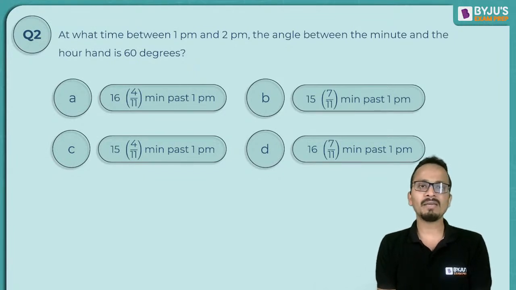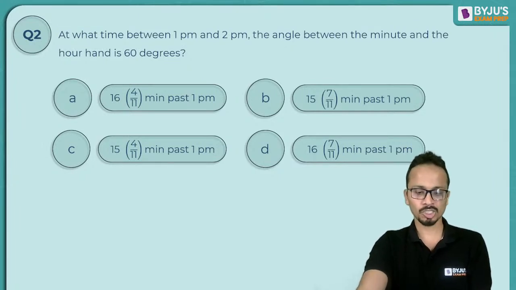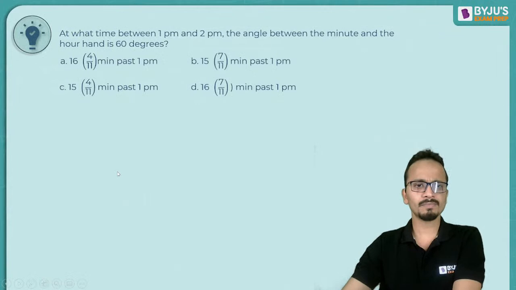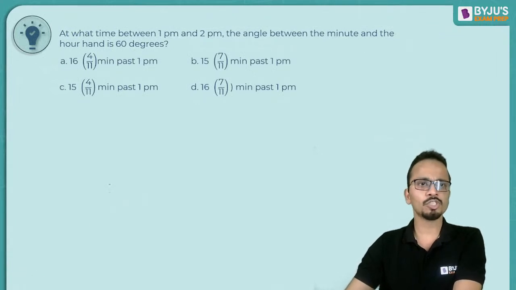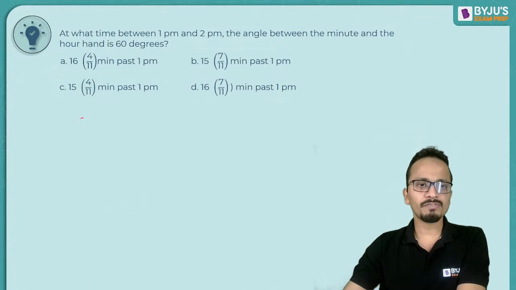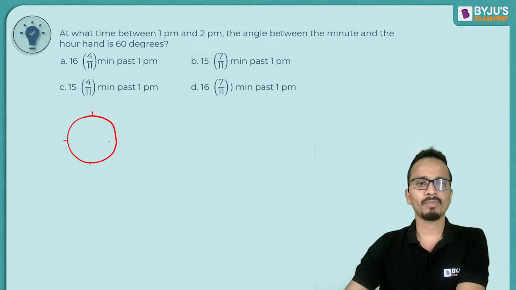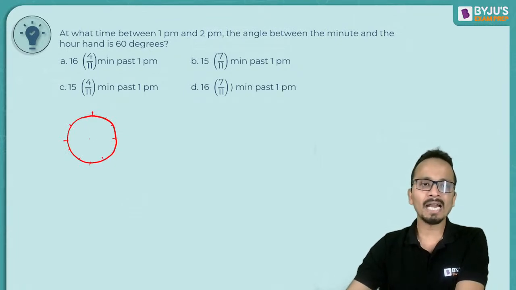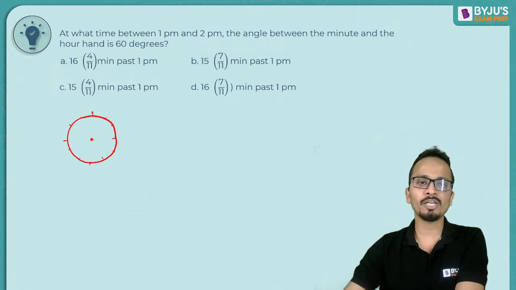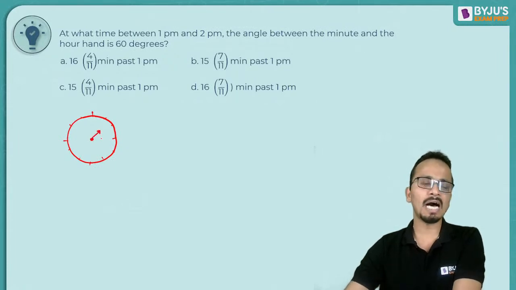So what is the time between 1 and 2 p.m. when the angle between the minute hand and hour hand is 60 degrees? Now I'll quickly start solving this one. We have another topic to cover. I'll draw the rough sketch first of all. Since the time is between 1 and 2 o'clock, the hour hand will be somewhere between 1 and 2 o'clock. So the position of the hour hand will be this.